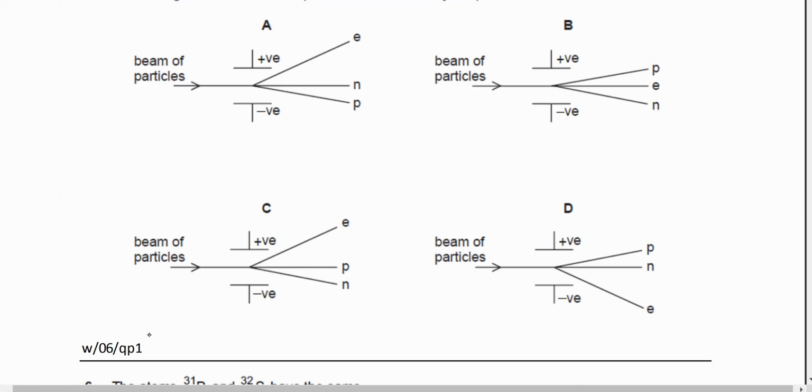A is the neutron has no charge, so it's going to pass straight through. It's not going to be attracted. Remember, I told you that neutron is completely irrelevant. It doesn't do anything. It has no interactions with anyone. So it's going to pass straight through. The electron is obviously going to go towards the positive side, and the protons are definitely going to go towards the negative side.